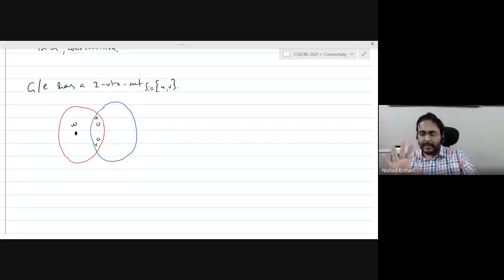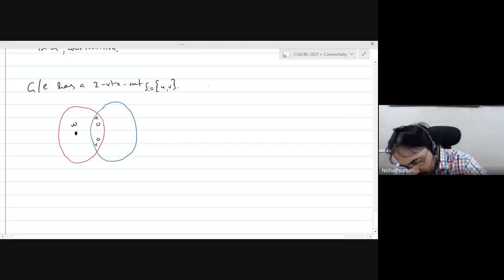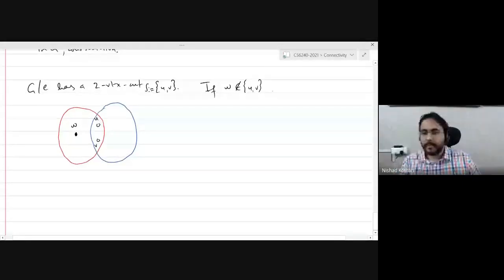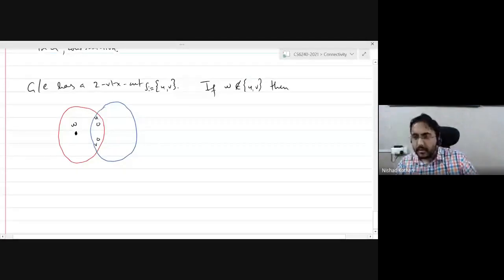Think of going back from G contract E to G by expanding the vertex W and try to visualize what happens. No? I claim that there is a 2 vertex cut in G if W is not equal to U or V. If W is not in UV, then I claim that G has a 2 vertex cut. Does anybody see it?